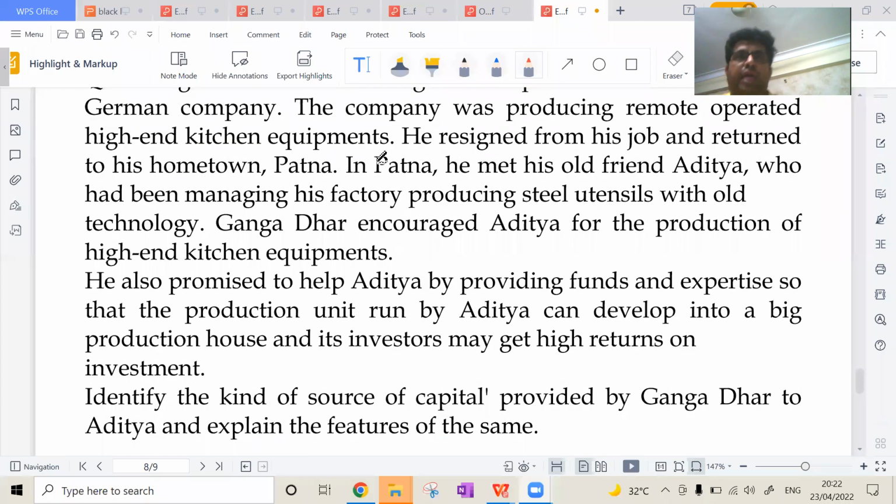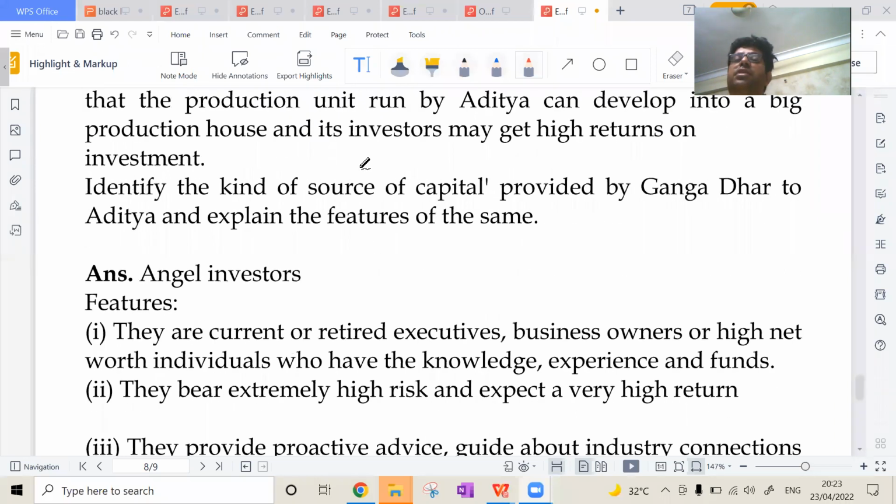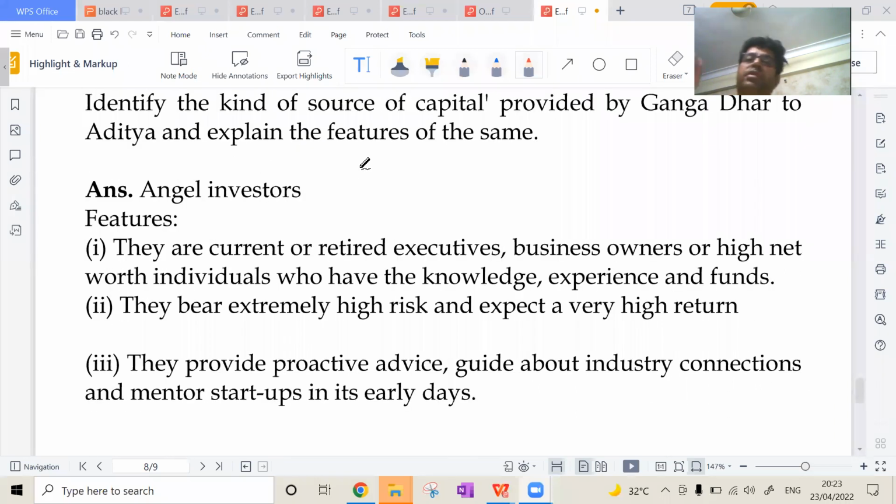Okay, anyone can answer on this? Okay, Nishta has raised hand. Nishta, can you answer? Is it an angel investor or is it a venture capital? So, angel investor. Okay, because it's an individual. So it is an angel investor. What are the features? Can you read out the features for me?